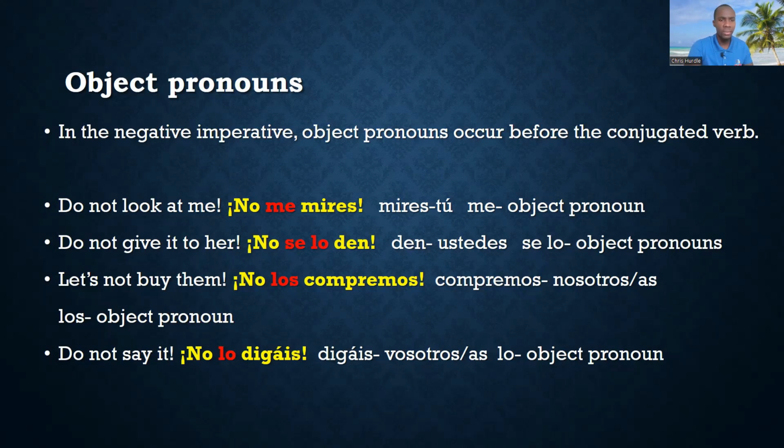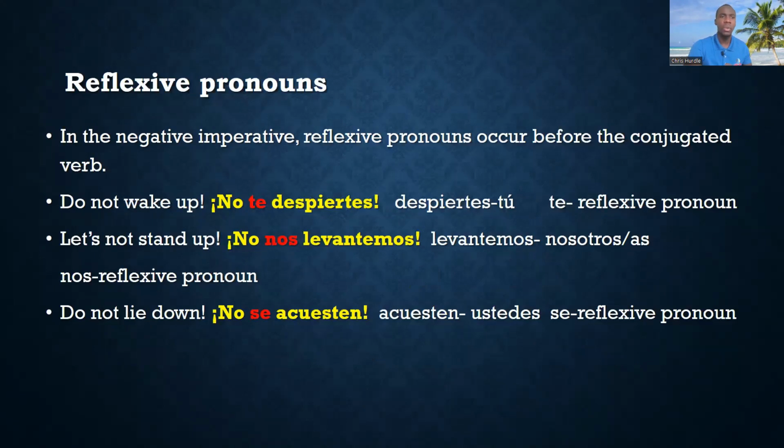Do not say it, no lo digáis. Digáis means that we're talking about vosotros, and the lo, of course, will be the object pronoun. Similarly, reflexive pronouns are also going to occur before the conjugated verb. For example, do not wake up.